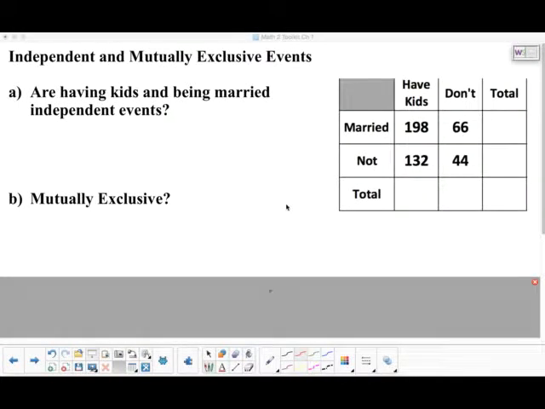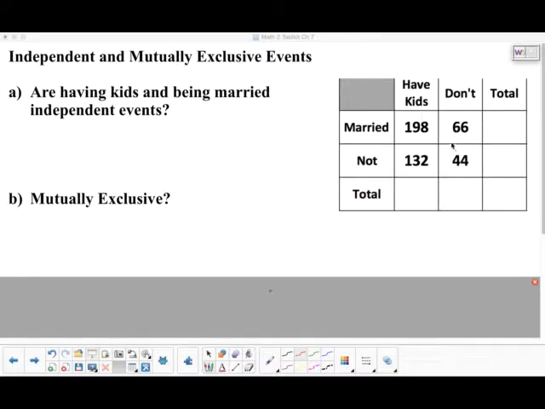Let's look at some more big ideas in probability next, and these are the ideas of what we call independent events and also the idea of what we call mutually exclusive events. So we have some data over here once again. A bunch of adults are asked, hey, are you married and do you have kids? And so this is what happened.